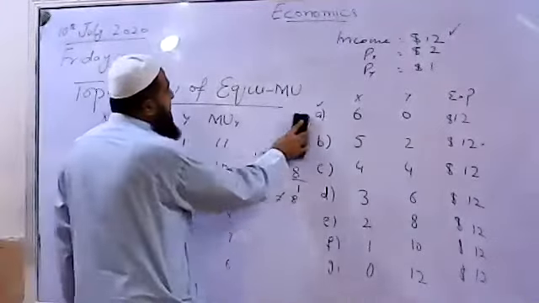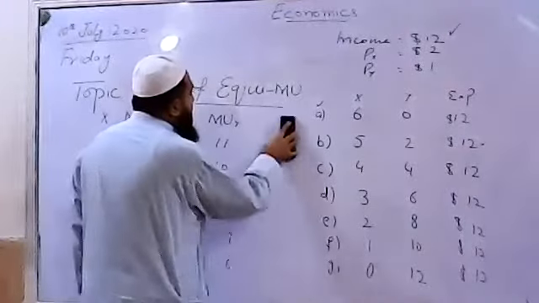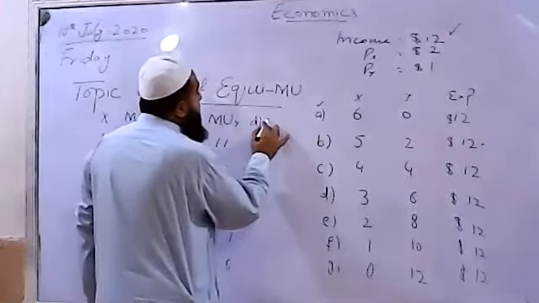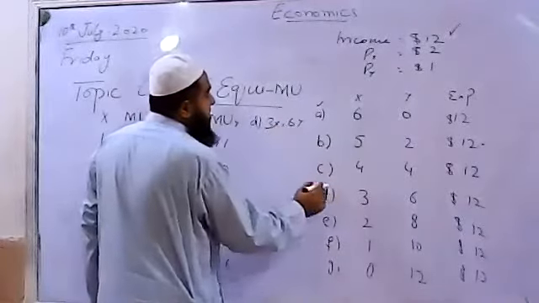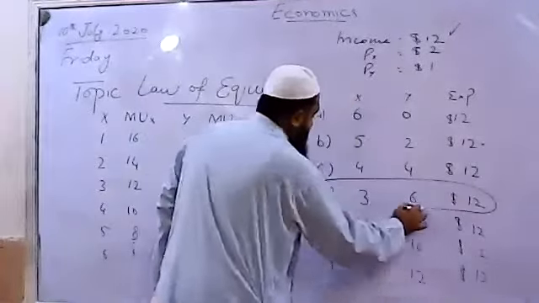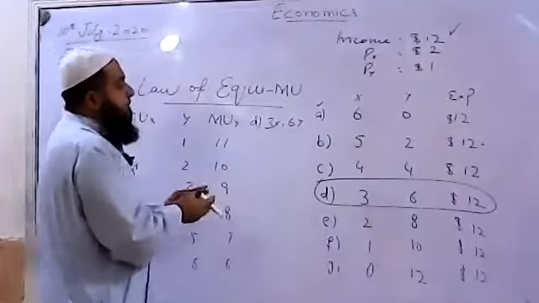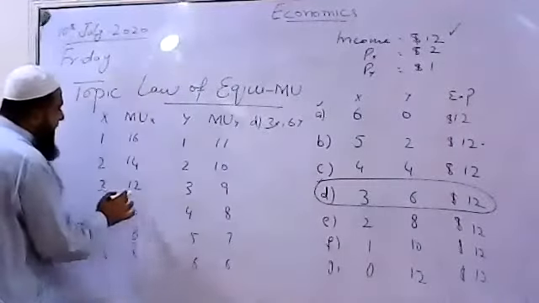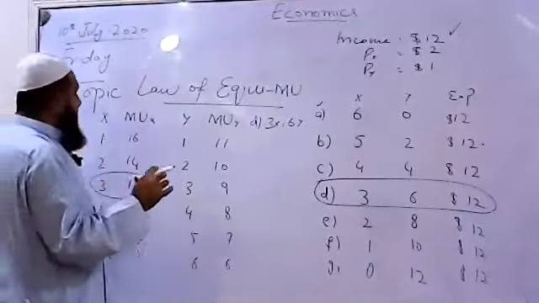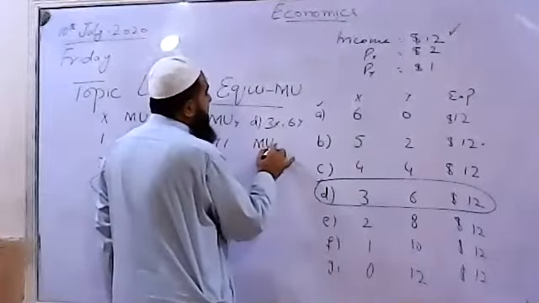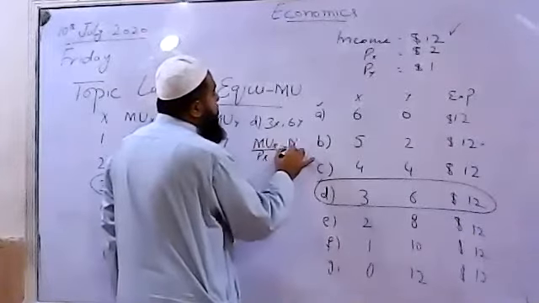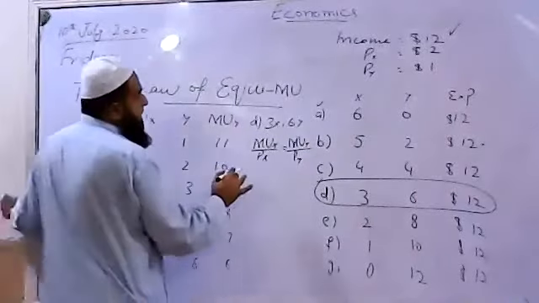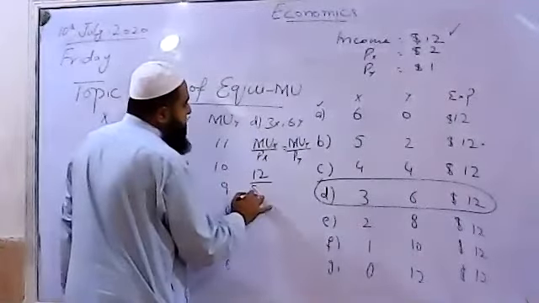Now come towards bundle D. Where is the bundle D now? This will give us the consumer equilibrium point. This is 3 of X and 6 of Y. This bundle, where he is spending all his income. All the bundles are showing that his expenditure is equal to income. For the third unit of X, you find here the marginal utility of X over price of X should equal marginal utility of Y over price of Y. For the third unit, the marginal utility is 12 divided by its price of $2.